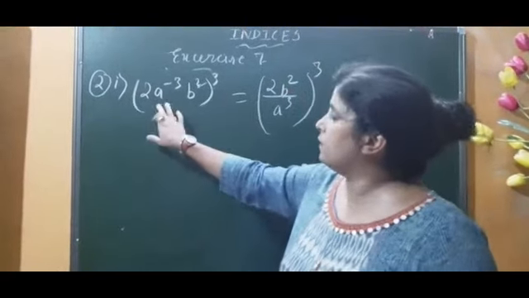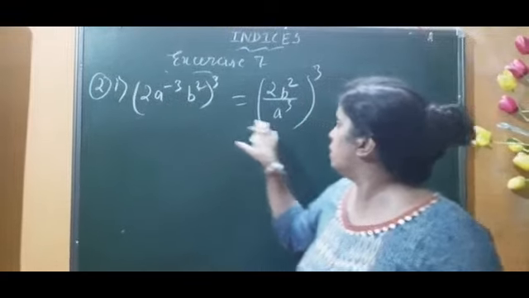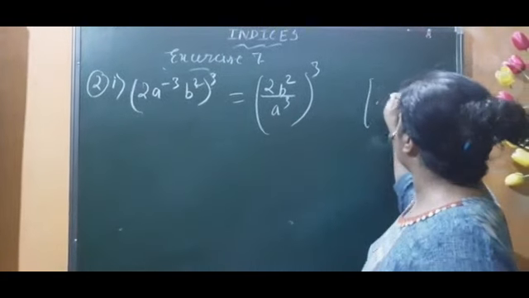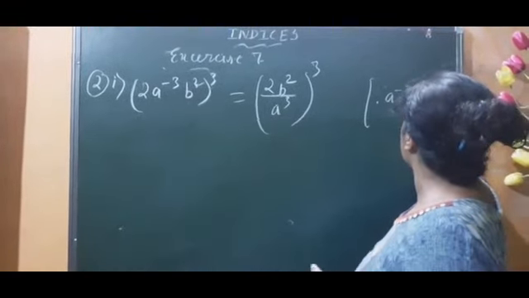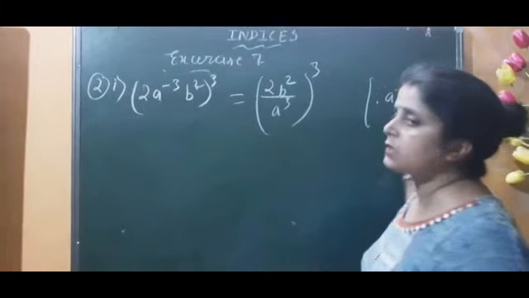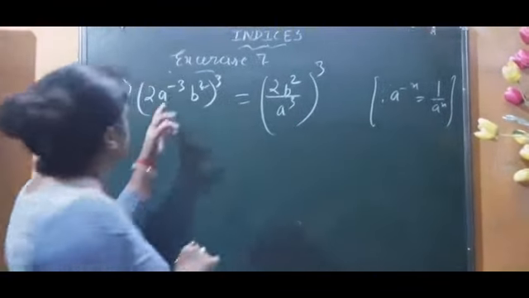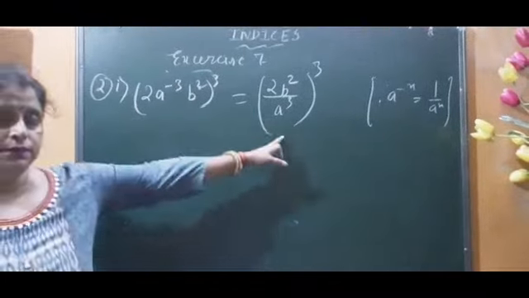I hope you understood where this a to the power minus 3 went here, and by which formula. A to the power minus n means 1 upon a to the power n. We have used this law here. That's why this a to the power minus 3 became this here. Now what?